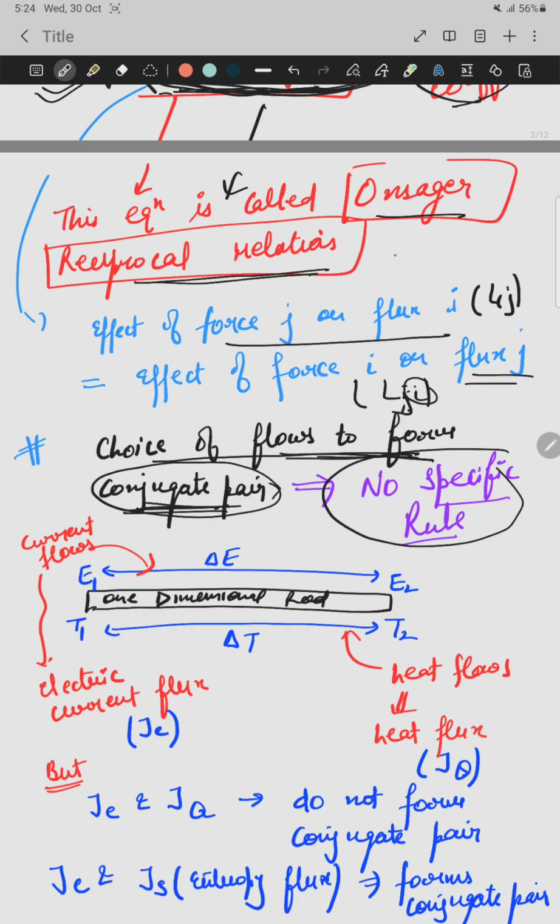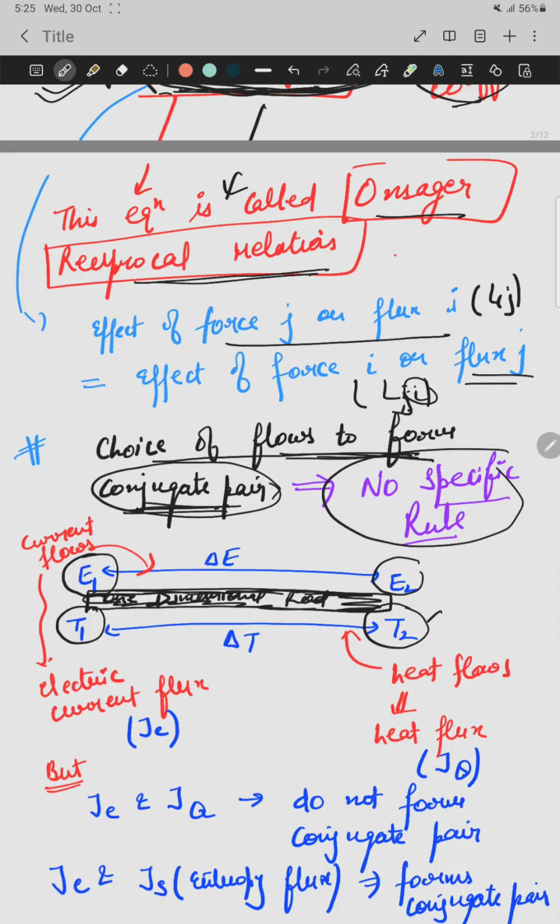Let's take an example. Suppose I have a one dimensional metallic rod. In this metallic rod, there is a temperature difference at both ends, T1 and T2, and at the same time there is a potential difference.